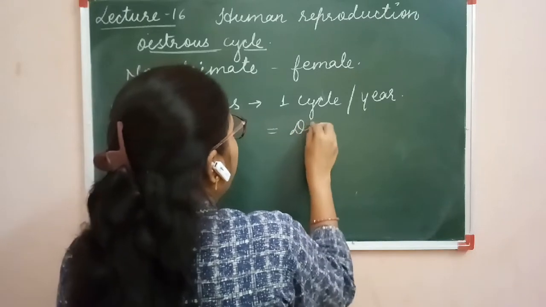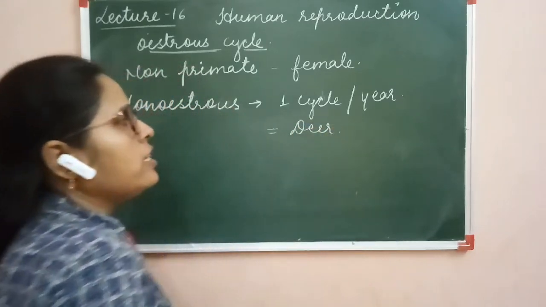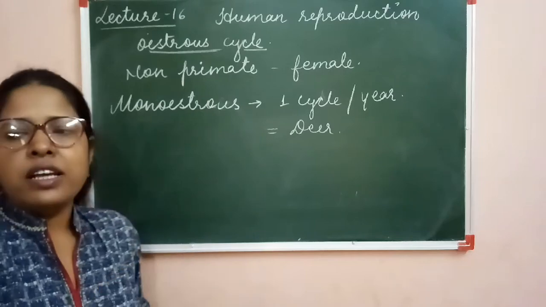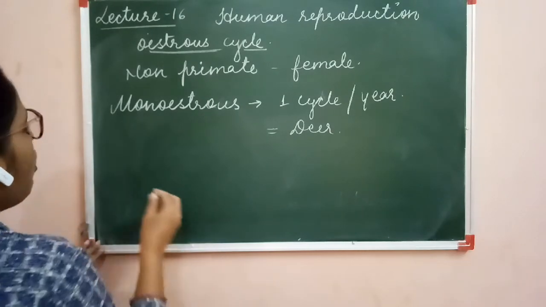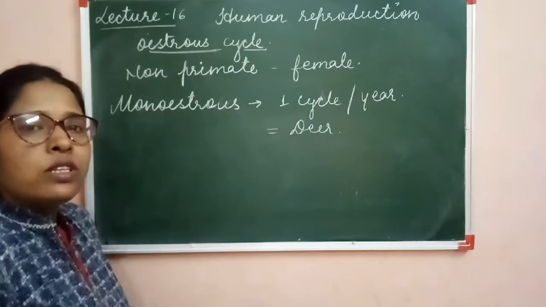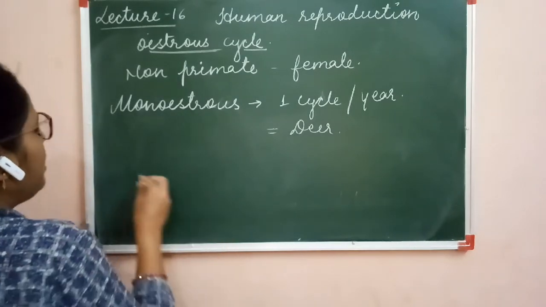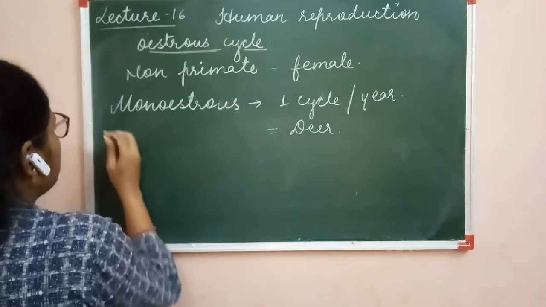For example, deer. Deer is the organism which has only one estrous cycle during a year. If the organism has two estrous cycles per year, then they are called diestrous organisms.